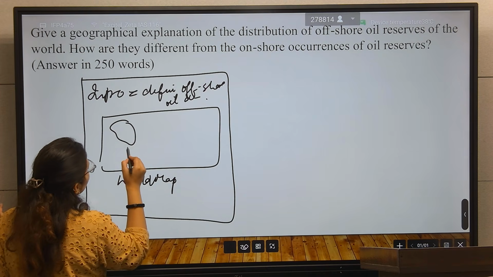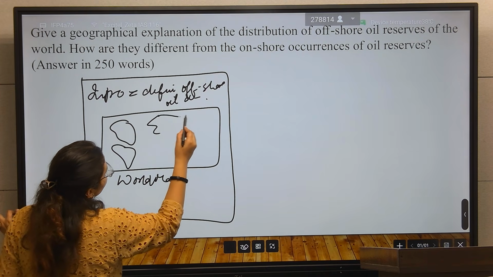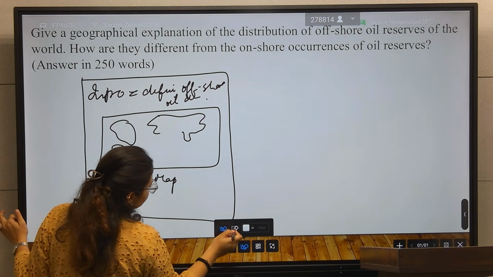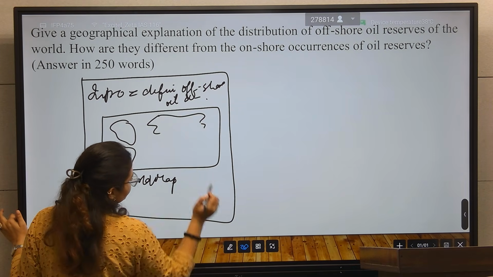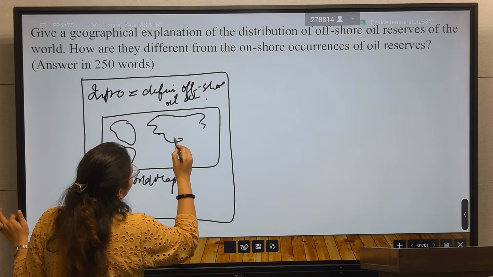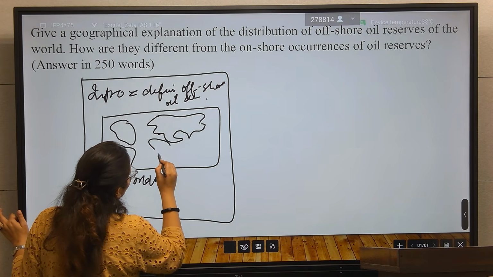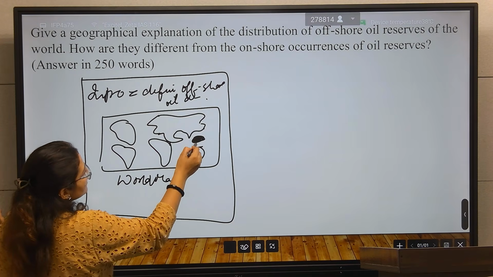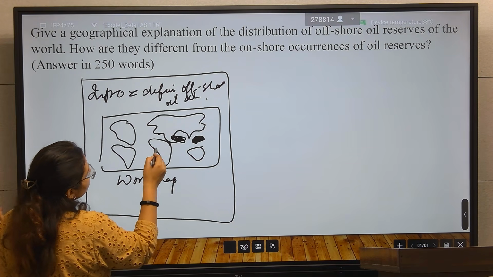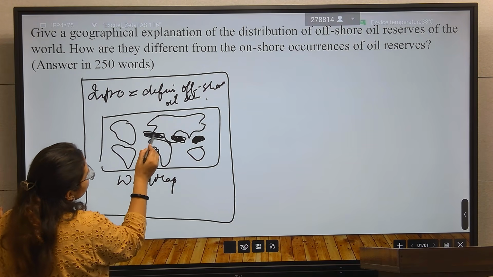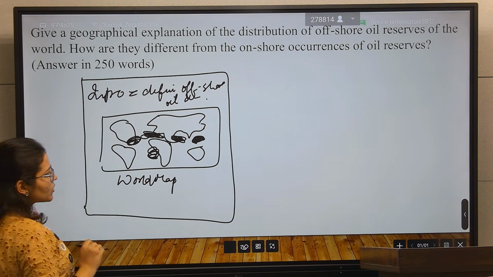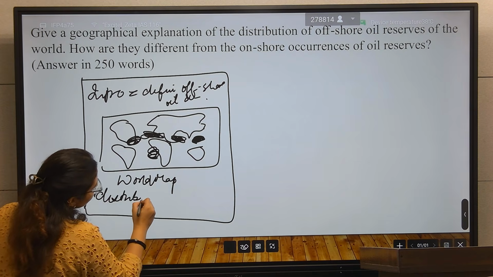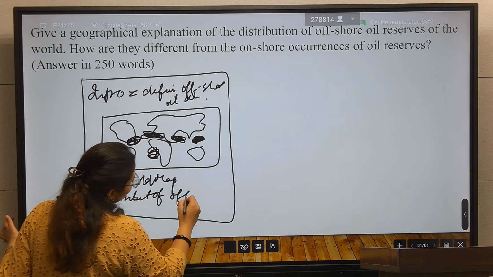Here you will mark these regions: the South China Sea region, the Persian Gulf region, the West Africa region, the Mediterranean Sea region, the Gulf of Mexico region. Mark them, and here you will write about the distribution of offshore